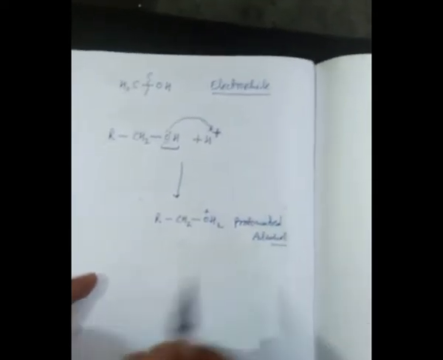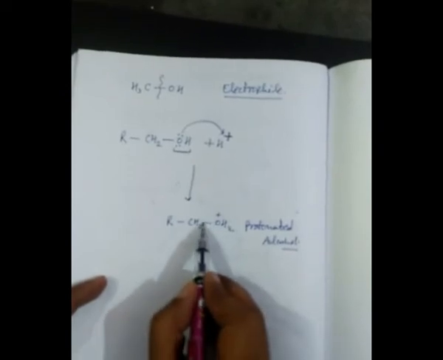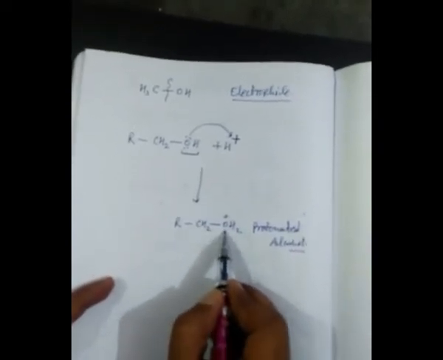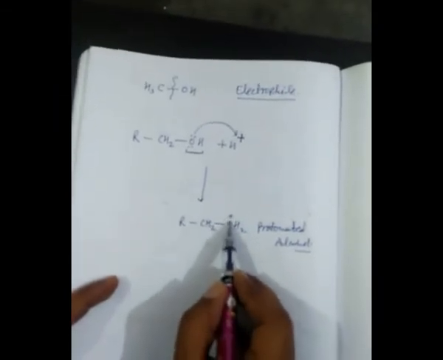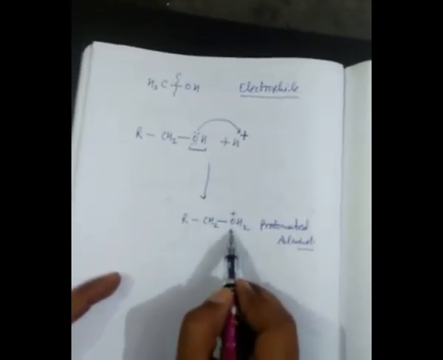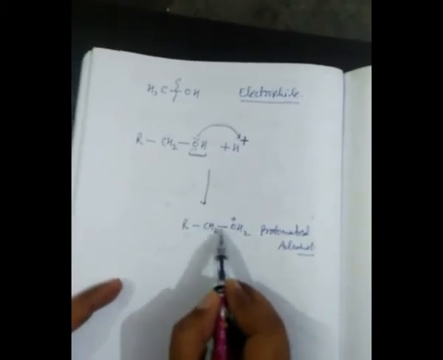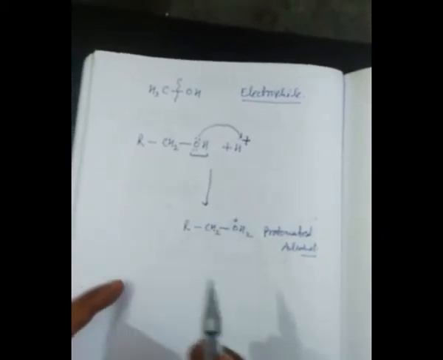Protonated alcohol. Now it's very easy to split up the bond between carbon and oxygen, because the oxygen is getting positively charged. Oxygen is more electronegative, so the bond between carbon and oxygen can be split up easily. How will it be split up?